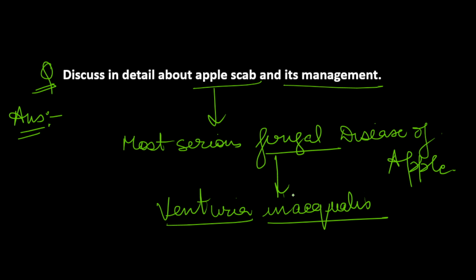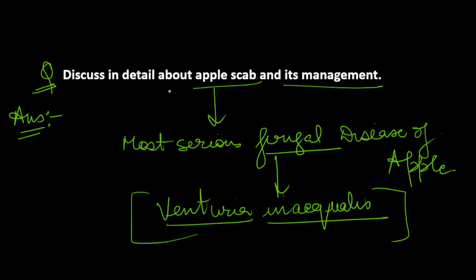Venturia inequalis. This is the fungus which causes apple scab. It is a bit difficult to remember, but still you can remember it because the disease is very important. I think it has been asked 4 or 5 times in the UPSC agriculture optional paper.